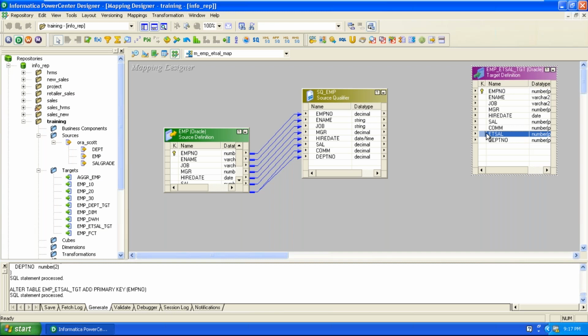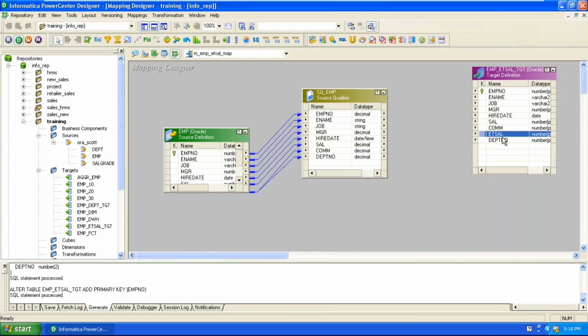It's an arithmetic addition. Where can we derive that one, where can we do the arithmetic operations to manipulate the data at a very detailed level? Using the expression transformation. Within the expression transformation, we can manipulate the data at a very detailed level using arithmetic operations. In the expression transformation, data is processed row by row, in the same order. Here we can calculate ET cell for every employee.